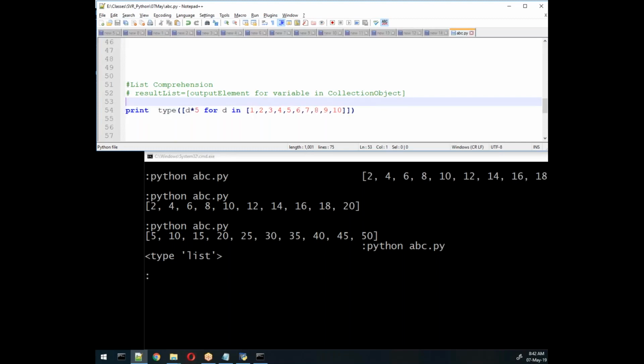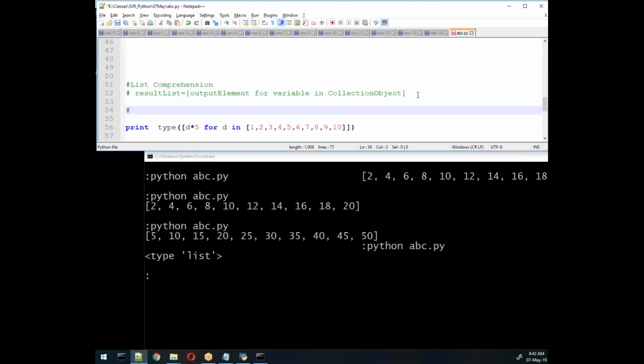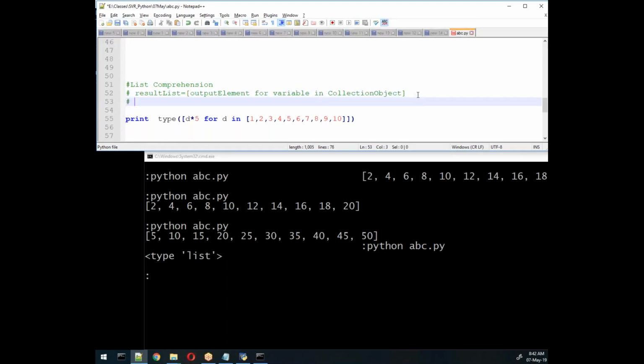Same thing, we can perform some other operations also. This is one type of syntax. If you know the syntax, you can do anything. You can do other stuff too: here you write whatever you want, and then a conditional statement.